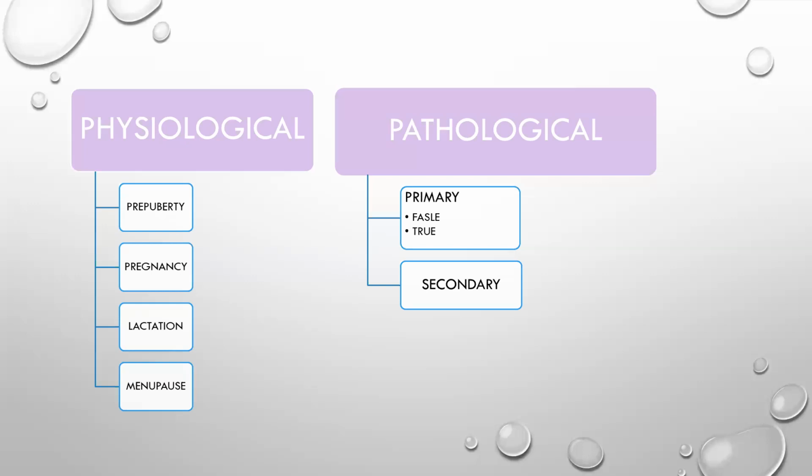Coming on to the amenorrhea classification, there is physiological amenorrhea and pathological amenorrhea. In physiological, you can think of it from the common sense you have been given in 5 years of medical school: it can be pre-puberty, pregnancy, lactation, or because of menopause. What are the pathological causes? Pathological are primary and secondary. The primary are actually true and false, and we will talk about secondary later.